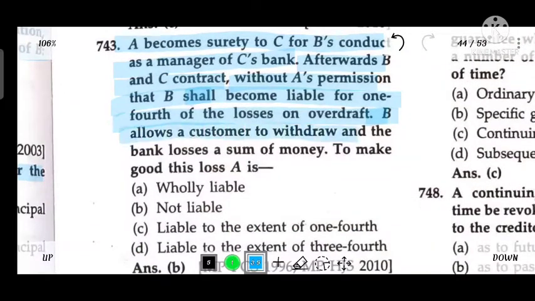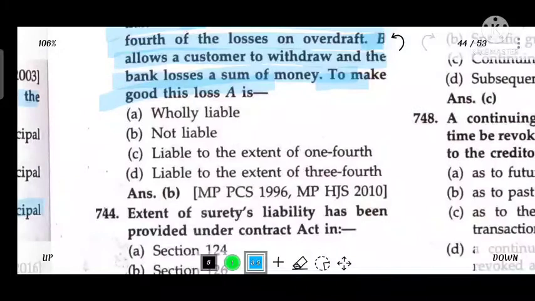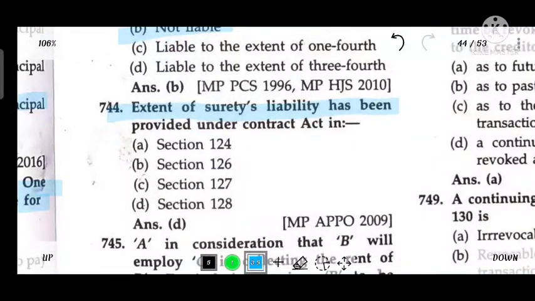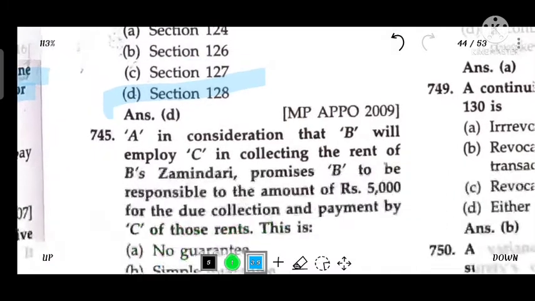B allowed the customer to withdraw money, causing the bank loss. To make good this loss, A is not liable. The extent of surety's liability has been provided under Section 128 of the Contract Act.